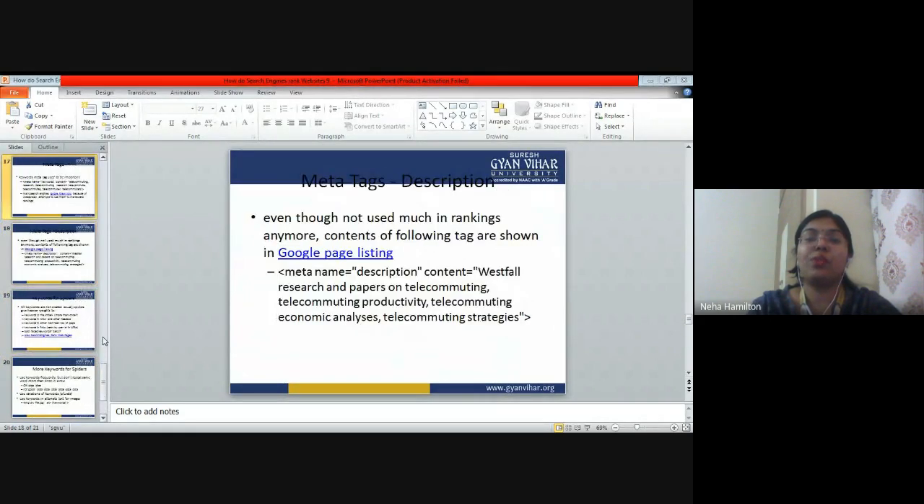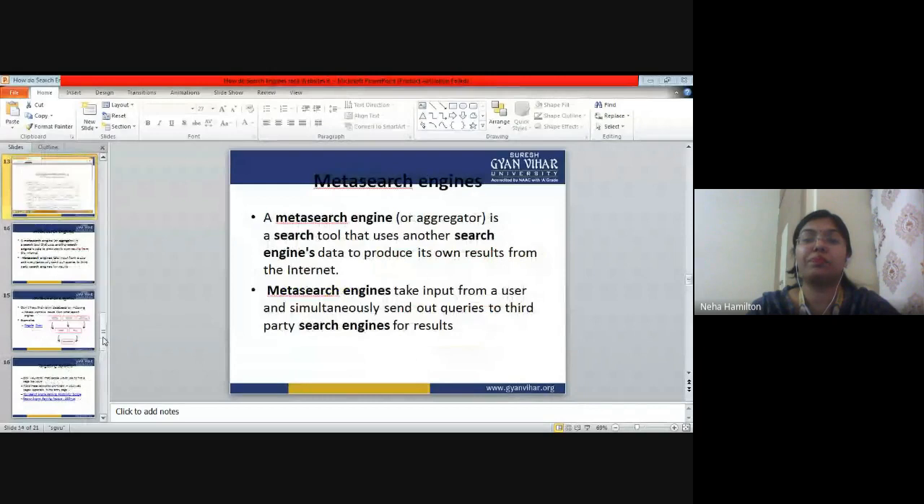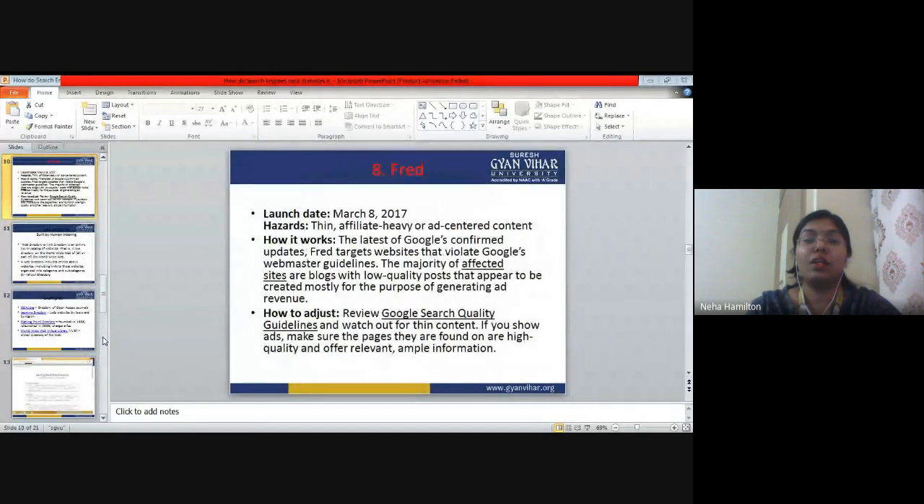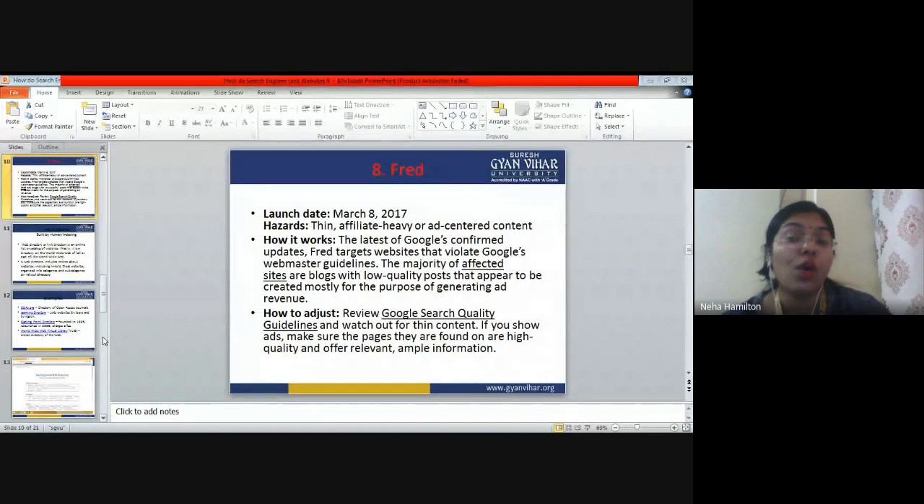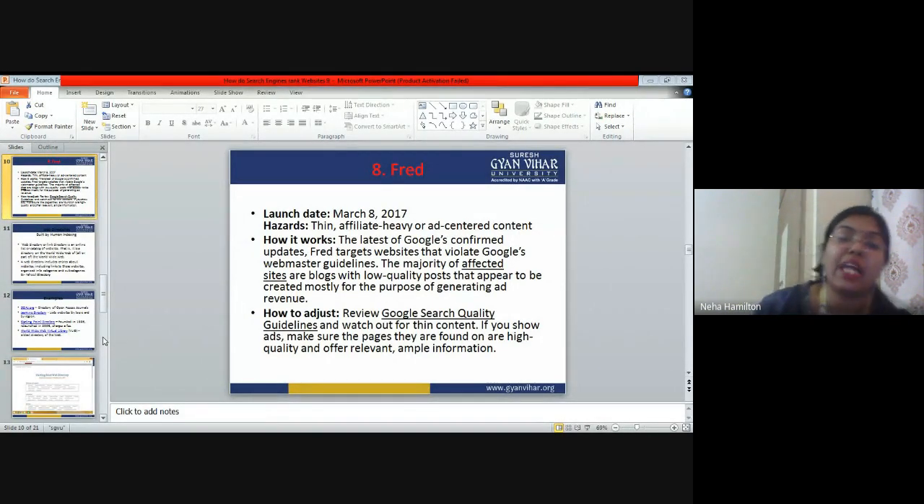So we only have to consider one more software. This is the last one. This is called Fred. When it was launched, it was the latest software. It was launched on March 8, 2017. What are the hazards? Thin, affiliate-heavy and ad-centered content. If your content is full of ads, then Fred is a software which is going to pull